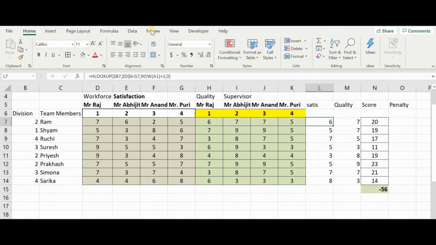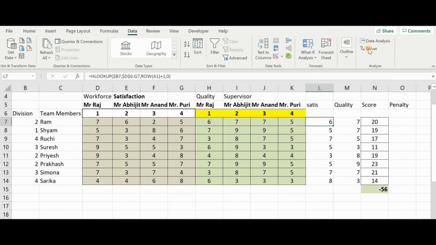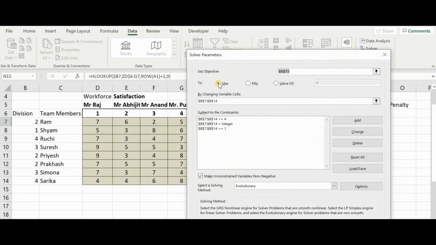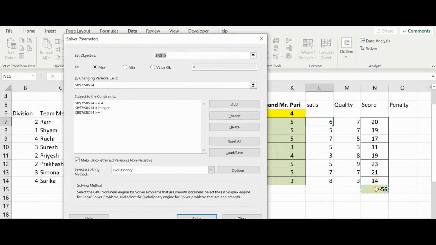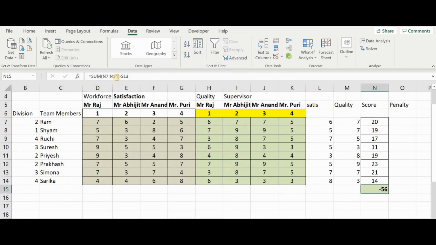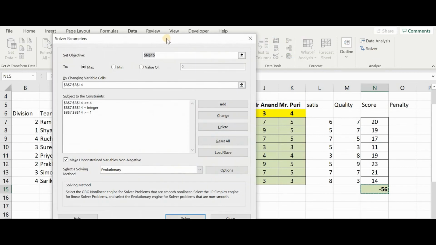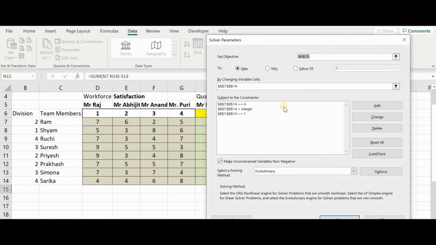So for that, what we will do, we will come to Data, we will come to Solver, and here we will set our objective to maximize N15, which is this value. We saw the formula. The formula is this. So the score has to be maximized. So we will maximize N15 by changing the values of the project.